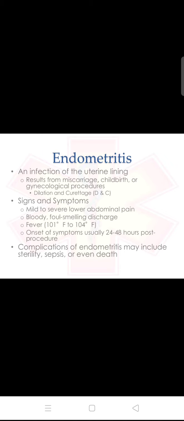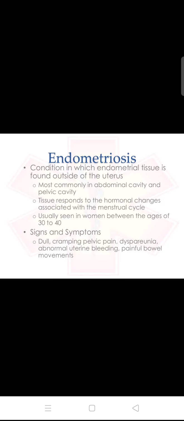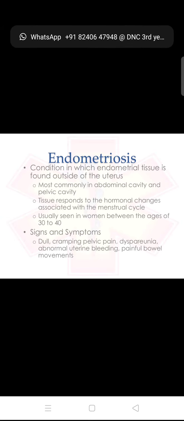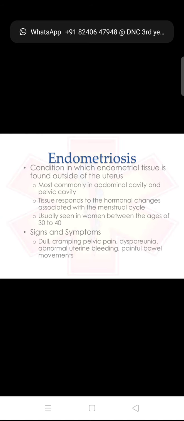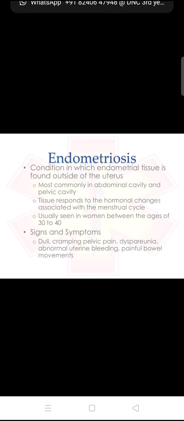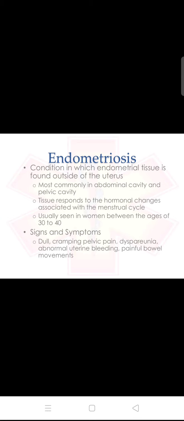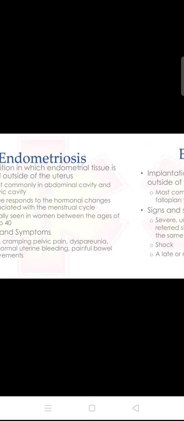And in the case of endometriosis, it is a condition in which endometrial tissue is found outside of the uterus, most commonly in the abdominal cavity and the pelvic cavity. The tissue responds to hormonal changes associated with the menstrual cycle, usually seen in women between the ages of 30 to 40. Signs and symptoms: dull, cramping pelvic pain, dyspareunia, abnormal uterine bleeding, painful bowel movements.